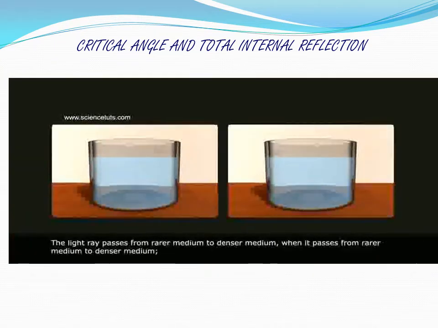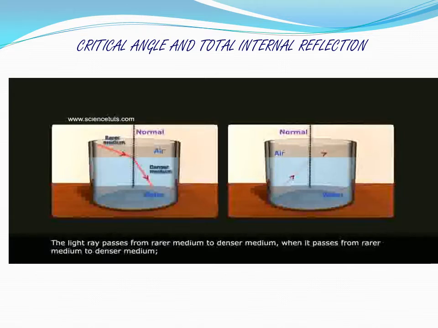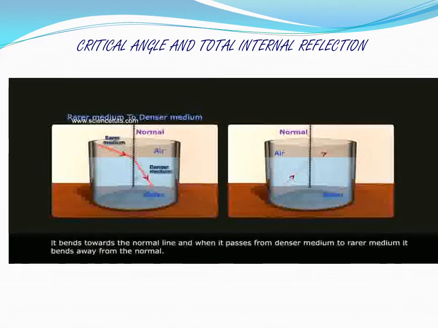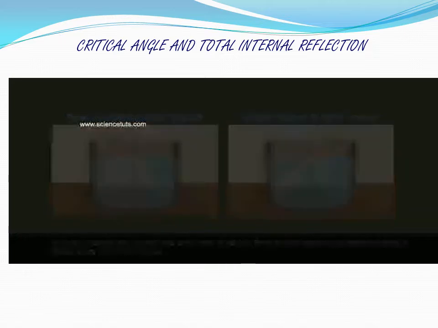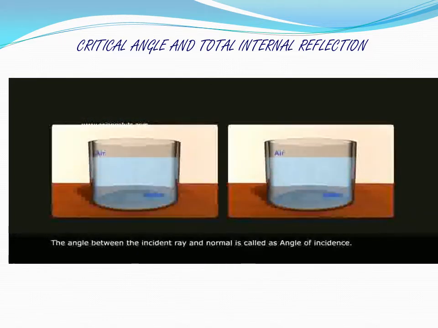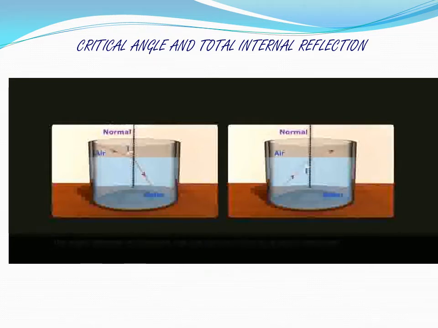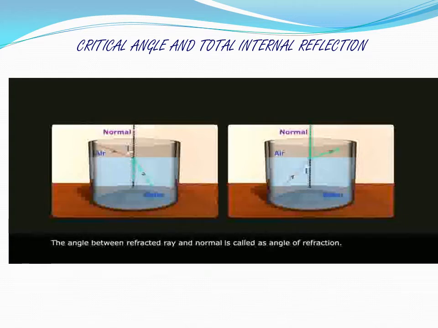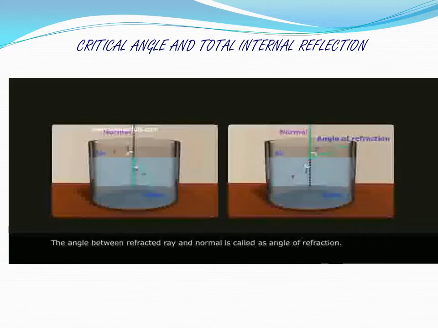The light ray passes from rarer medium to denser medium. When it passes from rarer medium to denser medium, it bends towards the normal line, and when it passes from denser medium to rarer medium, it bends away from the normal. The angle between the incident ray and normal is called the angle of incidence. The angle between refracted ray and normal is called the angle of refraction.